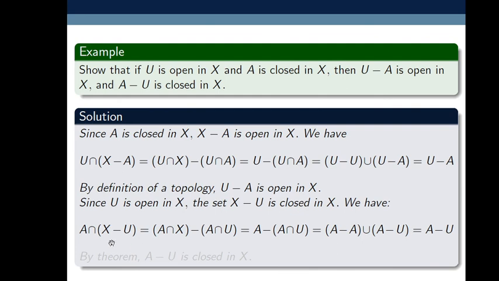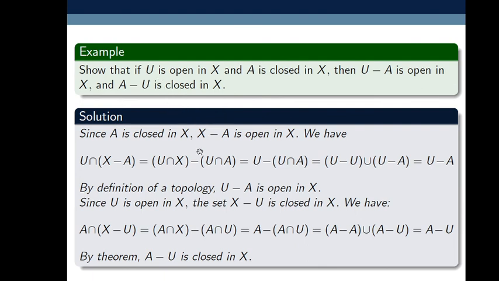We know that intersection of two closed sets is closed. So here A is closed, X minus U is also closed in X. That's why A minus U is also closed in X. So this proves the example.